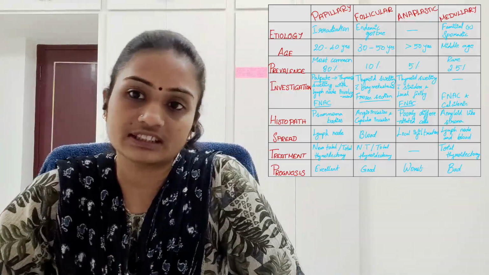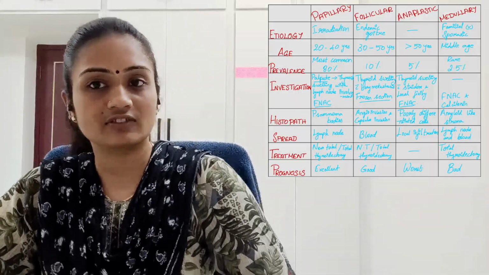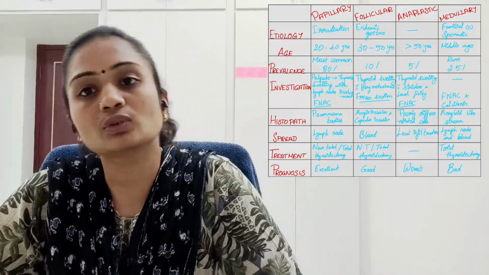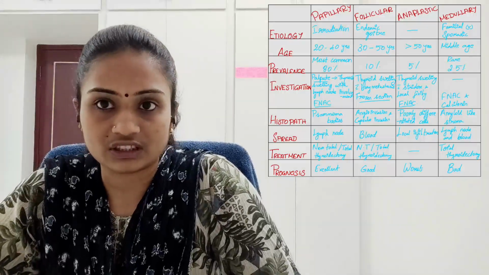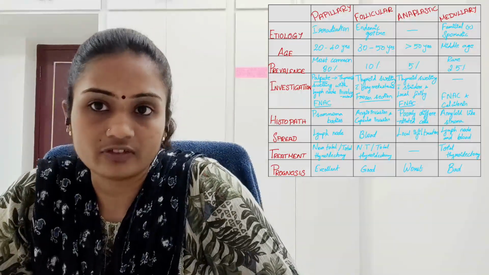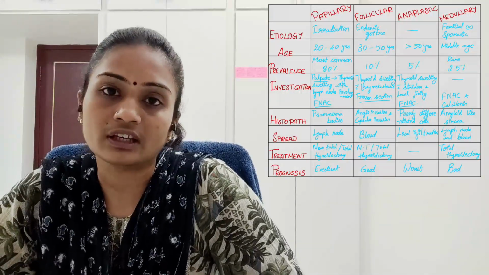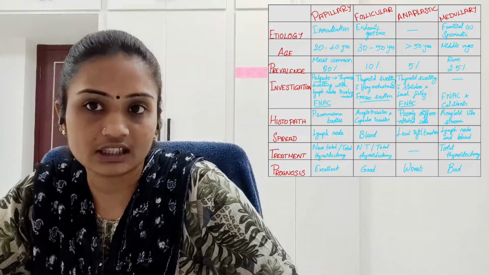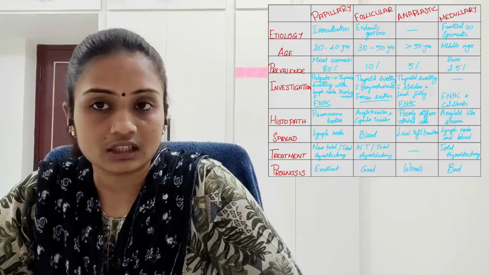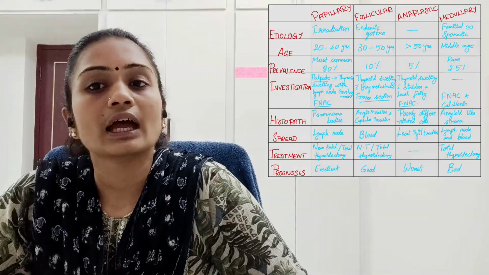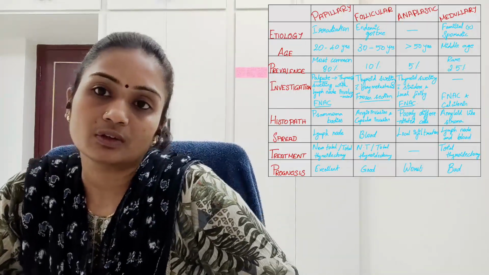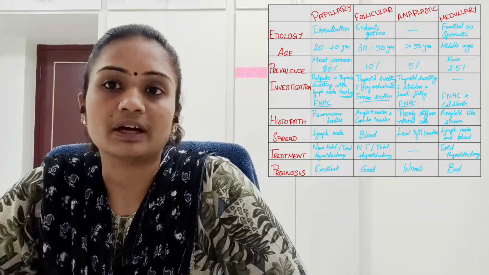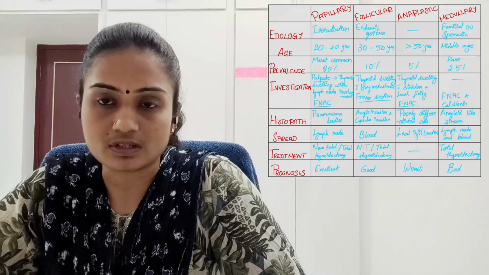I have already said in the etiology itself, it is de-differentiated from papillary carcinoma. So the cells are poorly differentiated in the anaplastic kind of carcinoma. And for medullary, amyloid-like stroma is present.